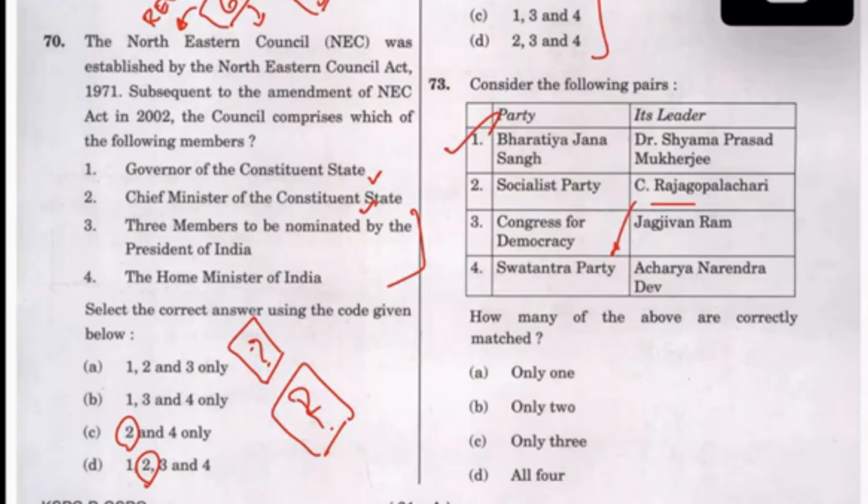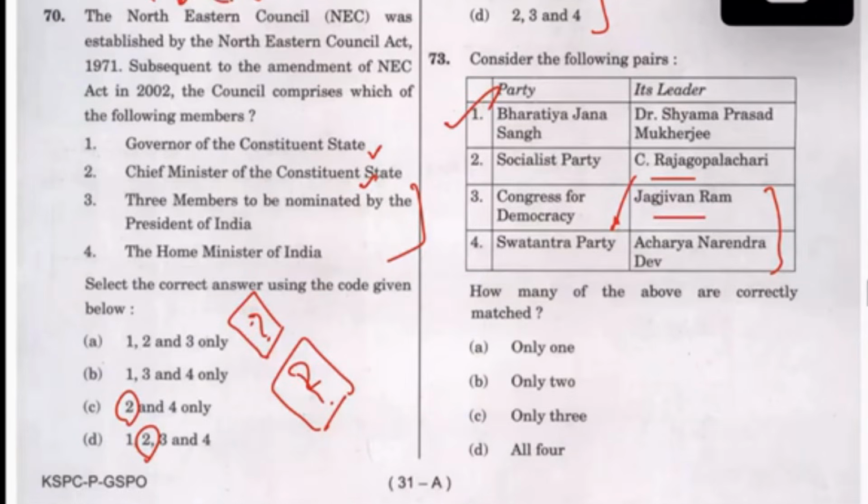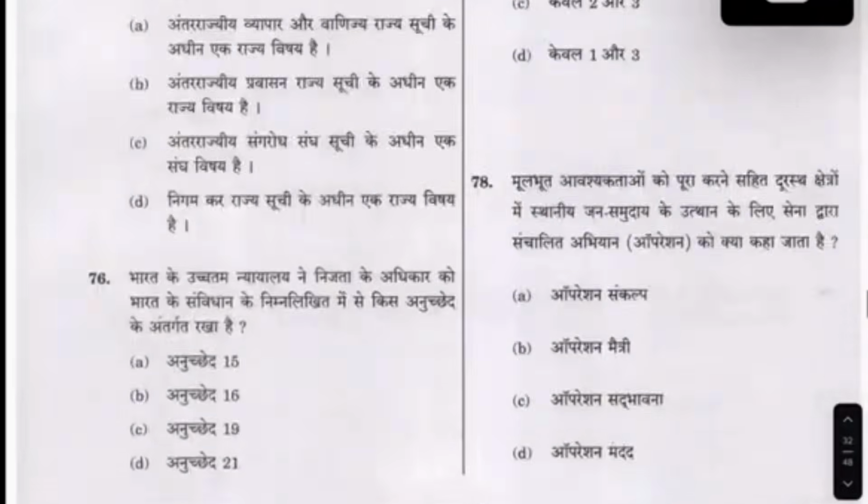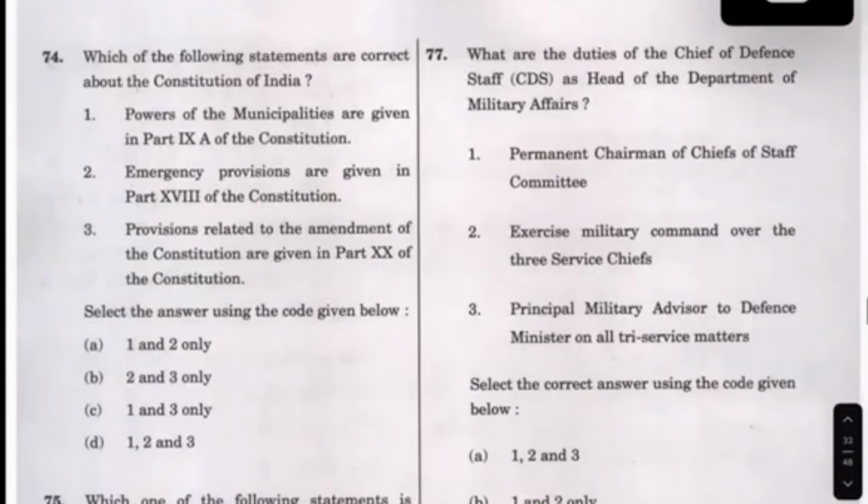But Jagjivan Ram, see, as a leader I know, but I do not know the party name exactly. I do not know, so I am not sure. But I know Bharatiya Jana Sangh I know, and this is wrong. So I will put this question into the 60 category, and I'm not going to touch that now. But again, this one, powers of, it is true.